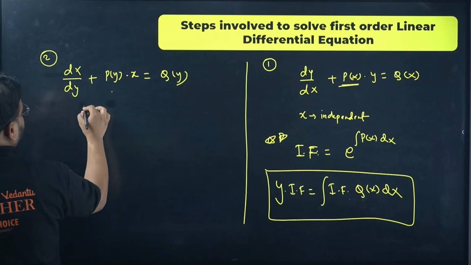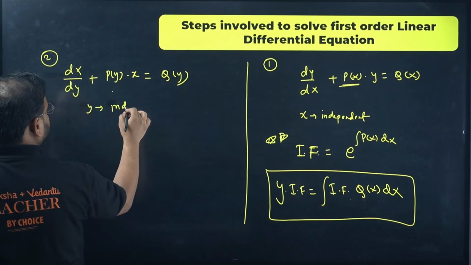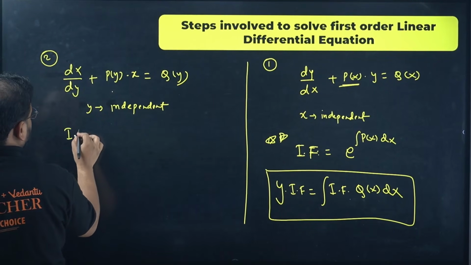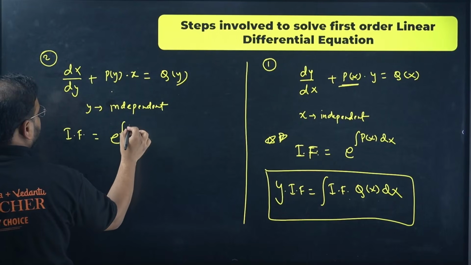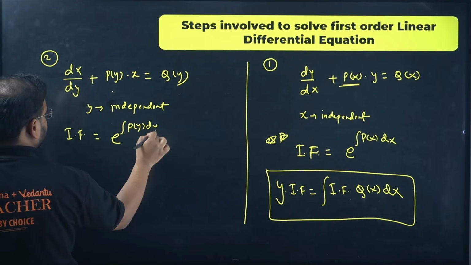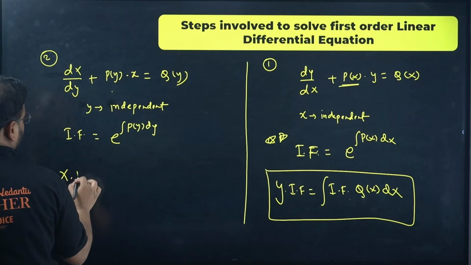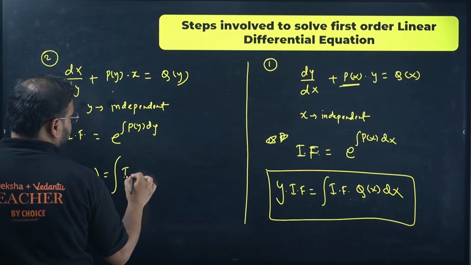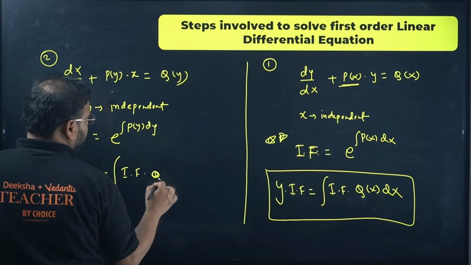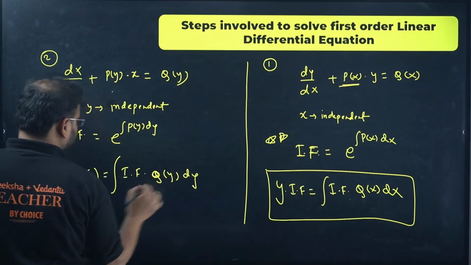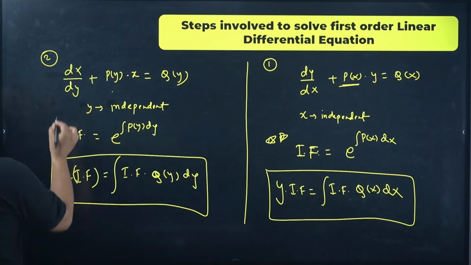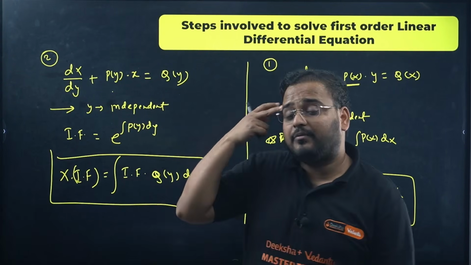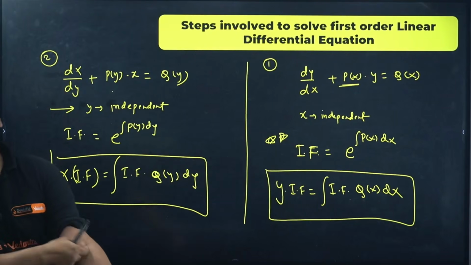Same approach, where y is the independent variable, and your integrating factor is e power integral of P(y) dy, and your answer is given by x times the integrating factor equals the integration of the integrating factor times Q(y) dy. So check here, it all depends upon which is the independent variable. Based upon that we have two forms.